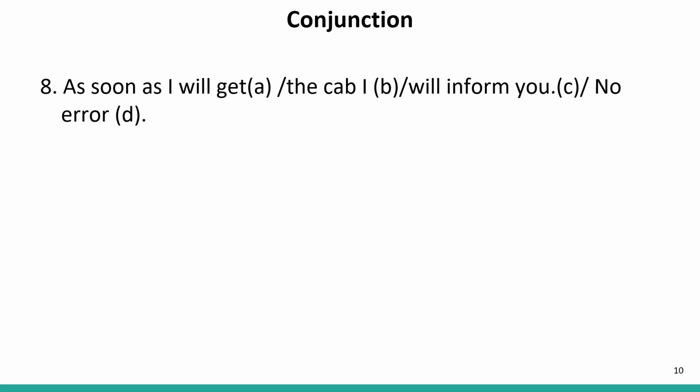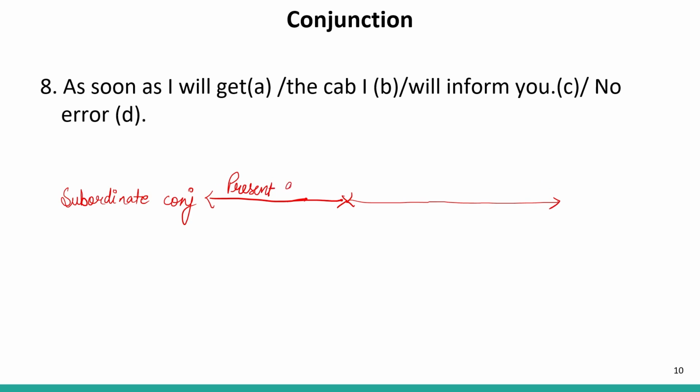As soon as I will get the bus, as soon as I will get the cab, I will inform you. Now, whenever we have a subordinate conjunction, we have it whenever the sentence is formed in two clauses. One clause we need to write in present indefinite tense, and the other should be in future indefinite.